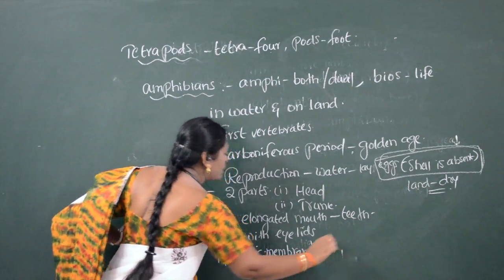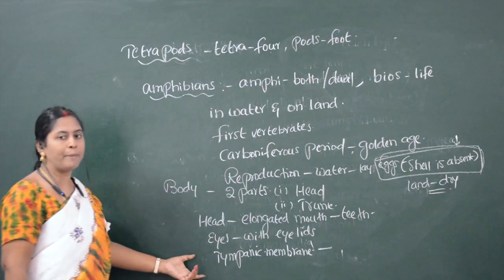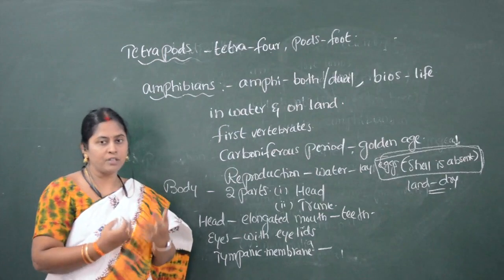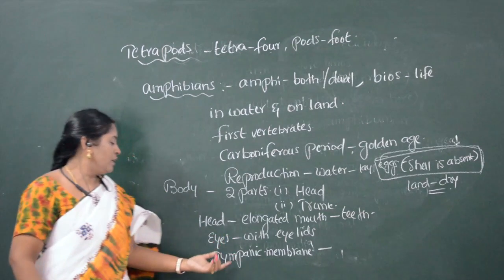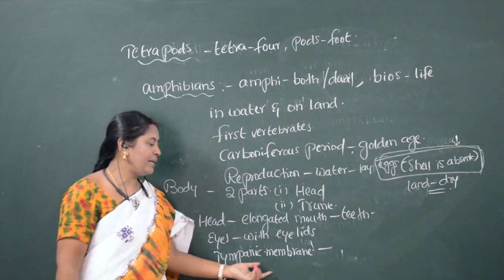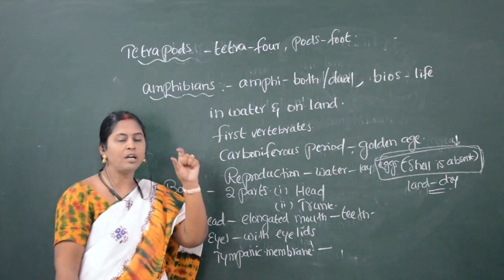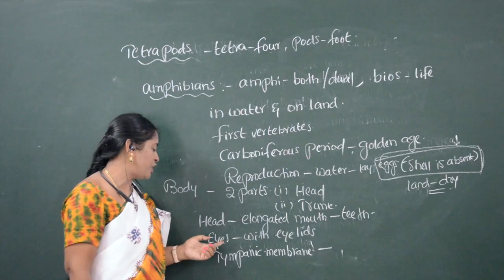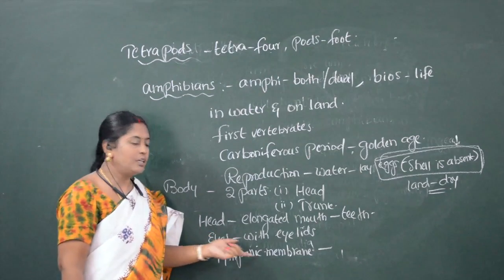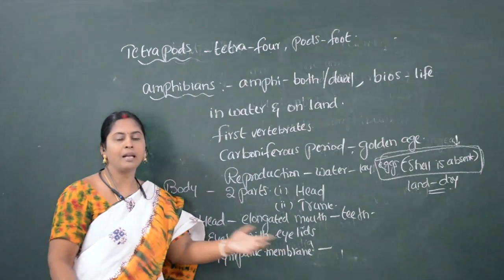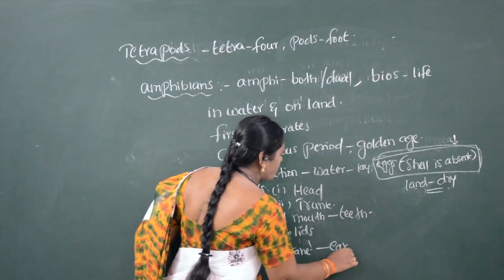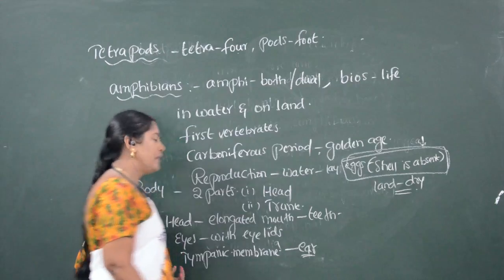What is the function of the tympanic membrane or tympanum? Eyes are well developed and covered with eyelids. A fold of membrane called the tympanic membrane is present near the eyes. That tympanic membrane acts as an ear; the tympanic membrane is nothing but an ear.